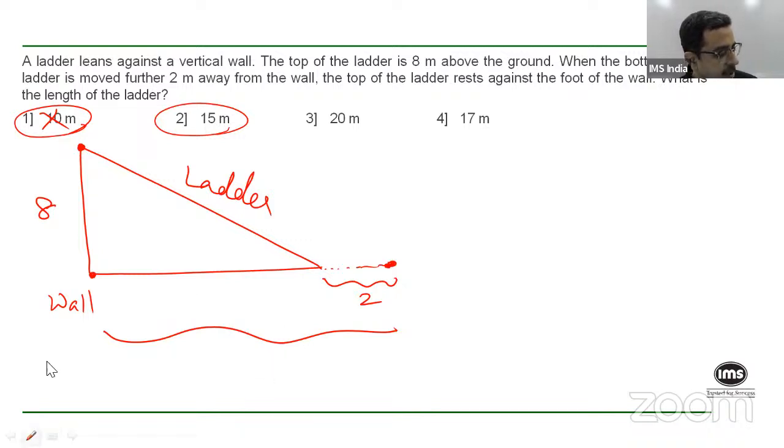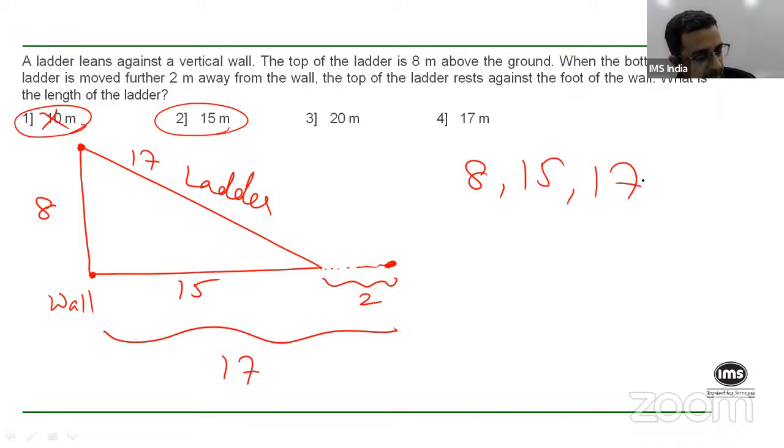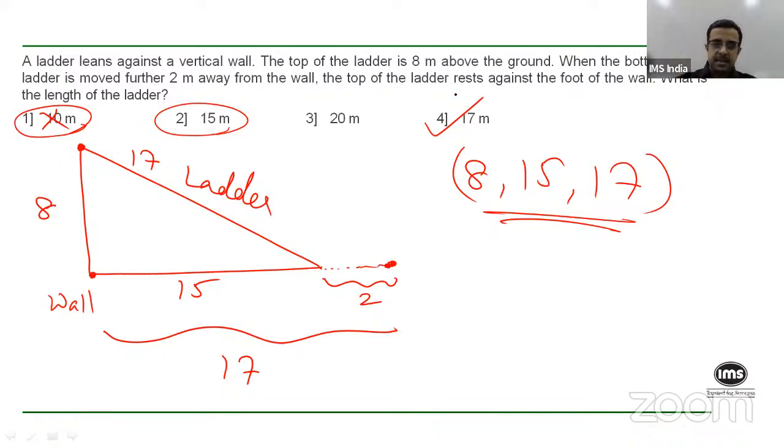But if you take the last option, 17, if the length of the ladder is 17 initially, then this whole thing is 17, which means this part will be 15. And if you remember, 8, 15, 17 is a Pythagorean triplet. So 8, 15, 17 can be the sides of a right angle triangle, which means that the length of the ladder is 17 meters.